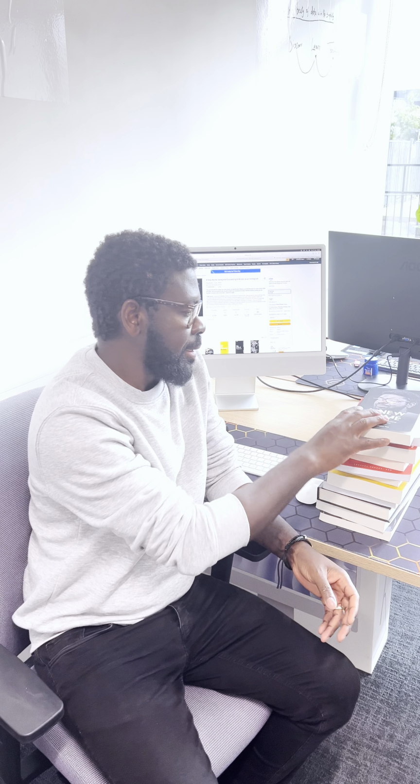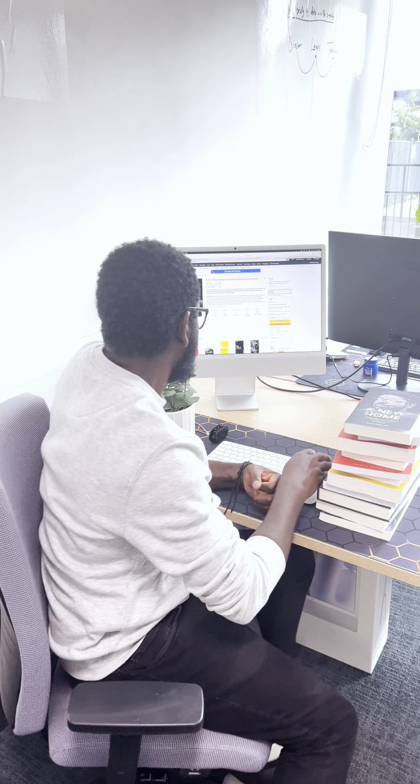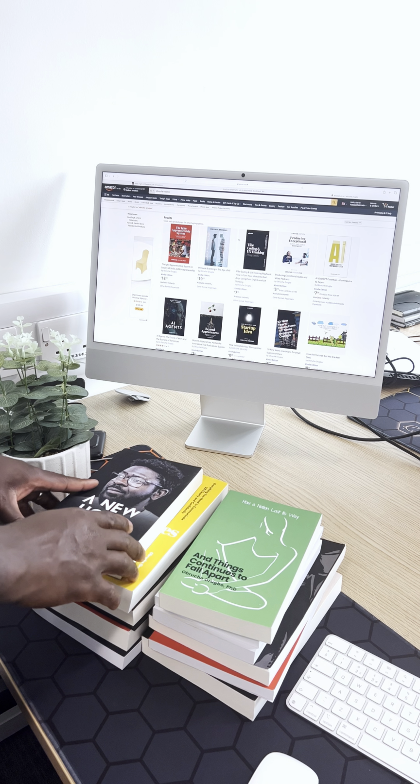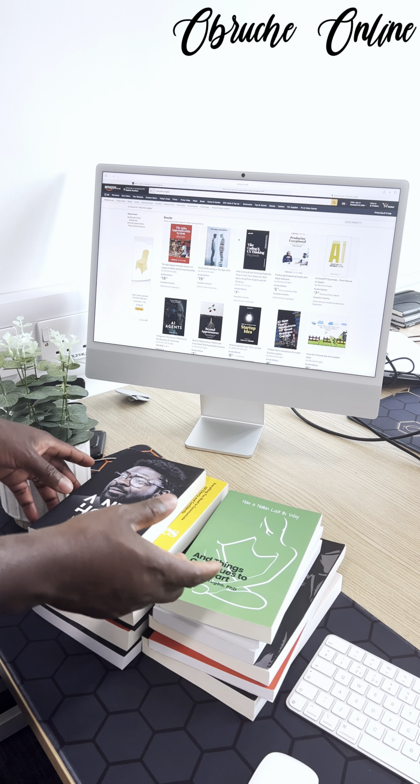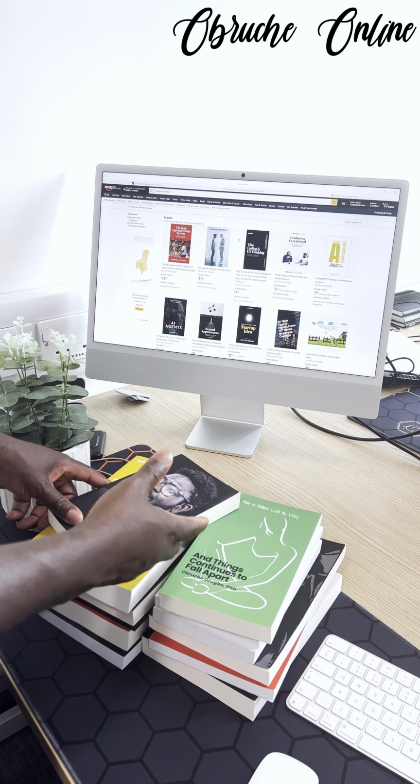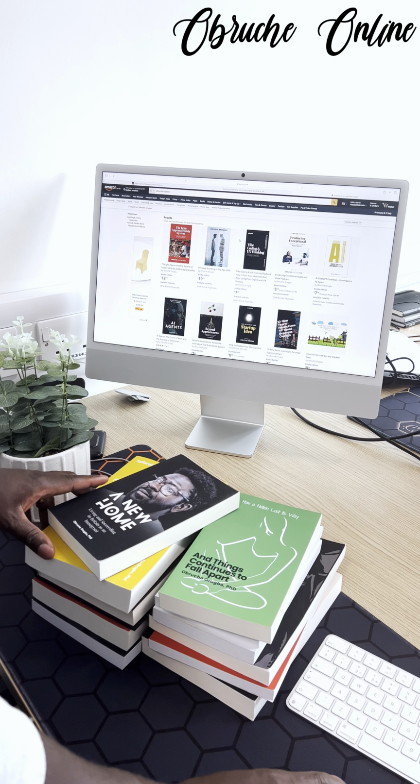So, you really want to publish a book on Amazon. These are some of the books that I've published. In fact, let me show them to you on the computer. So you see, when I'm talking about books, I'm not talking because I don't have evidence to show the books I've published. And these books are actually selling on Amazon.